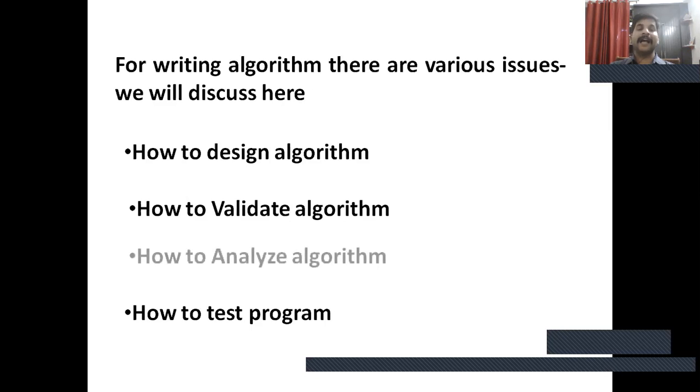And third, how to analyze an algorithm. Analysis of algorithm means determining how much computer time and storage is required for an algorithm. Fourth step, how to test a program. After finding an efficient algorithm, it is necessary to test whether the program written using it behaves properly or not. This defines how to test a program.